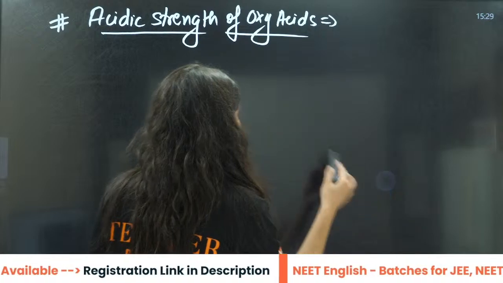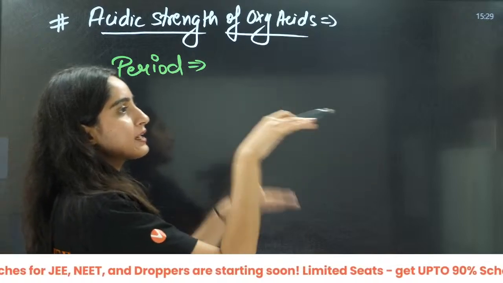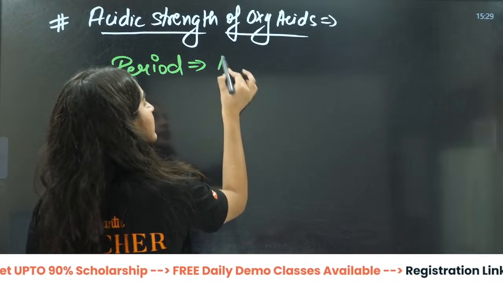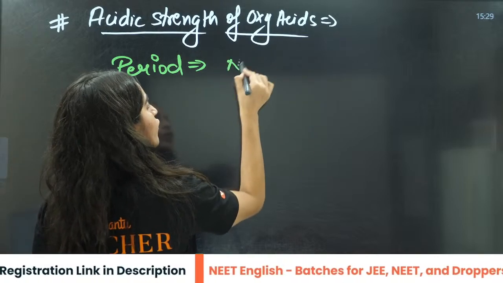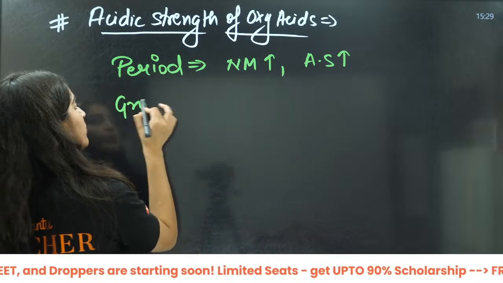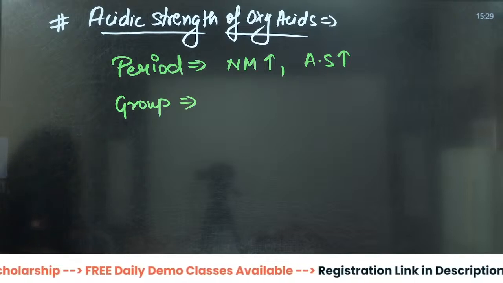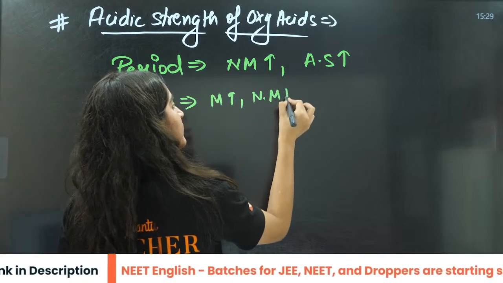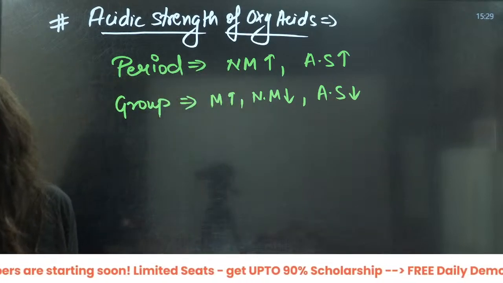Now, one thing will remain the same. In a period, non-metallic character increases, so acidic strength will increase. Right? What about a group? In a group, metallic character increases, non-metallic character decreases, acidic strength decreases, basic strength increases. Right? Okay?